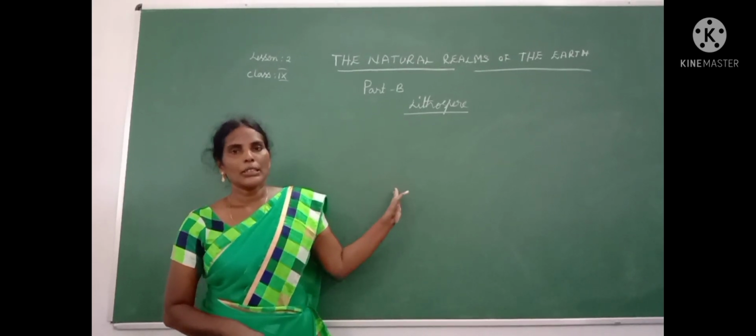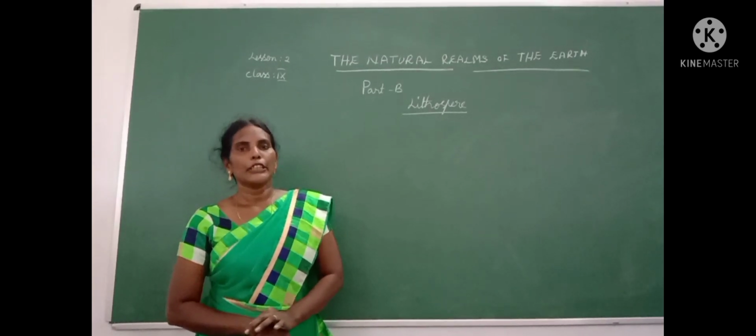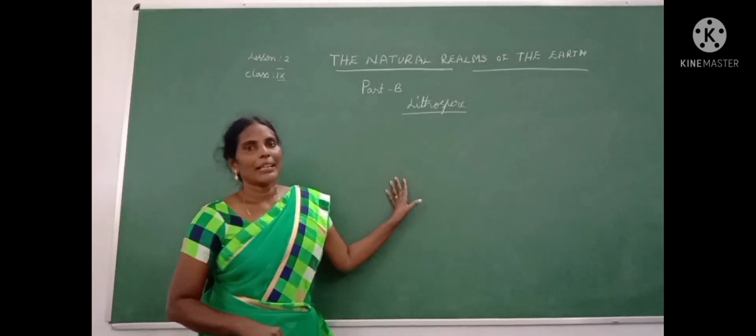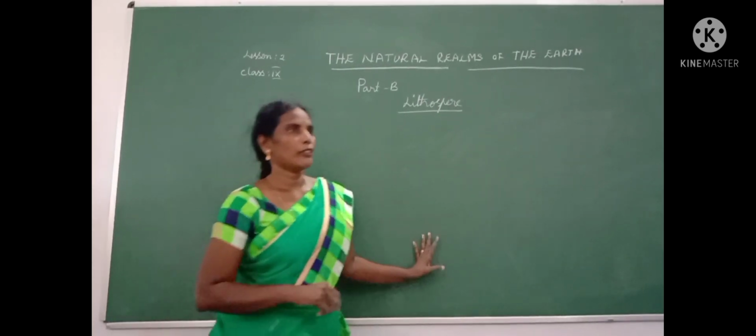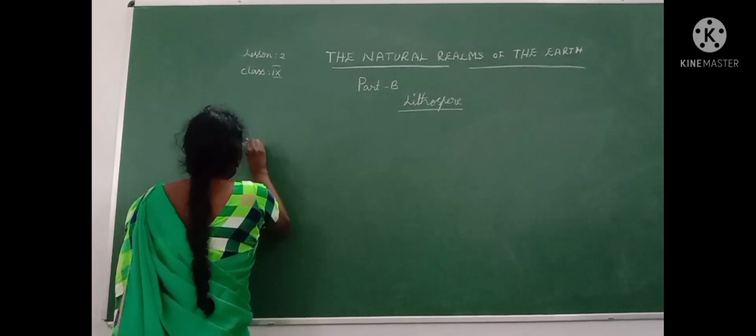Okay, children. Now we are going to learn a new topic, that is lithosphere. This lithosphere has 3 types of landforms. How many types, children? 3 types of landforms.